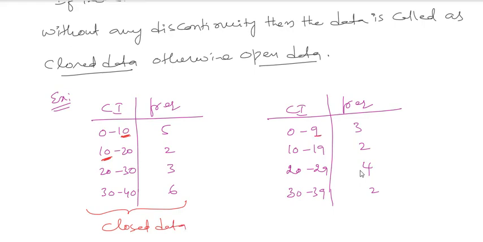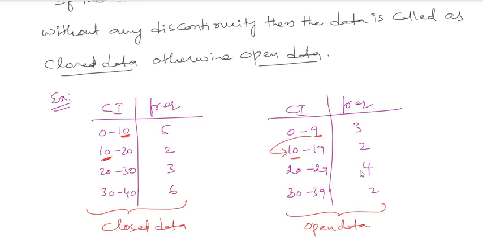In the second, this is 9, this is 10, so there is a discontinuity; this type of data I call open data. Clear?